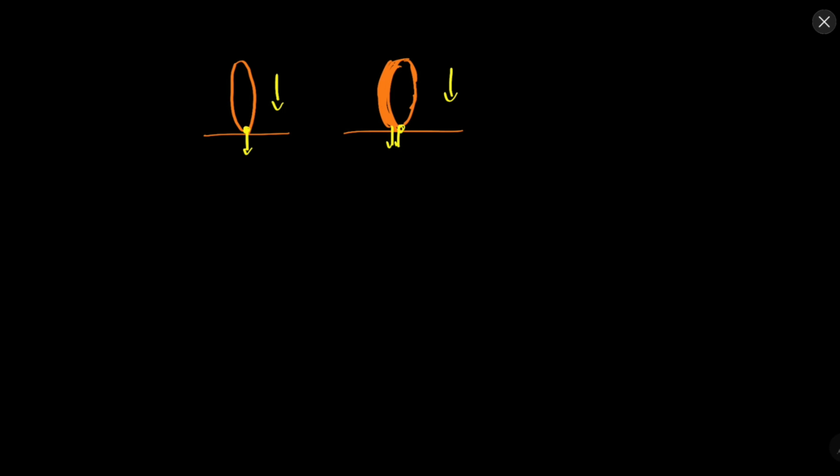Here the force will be distributed over this much region. Let's say 10 Newton is the force. In the thinner case all of the force will be concentrated at this region, but in the thicker case the force will be distributed.